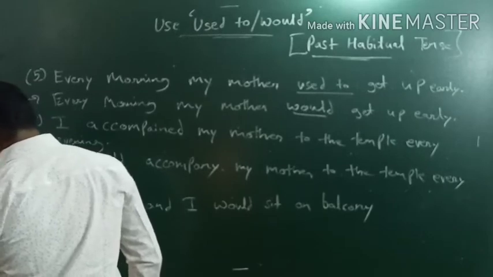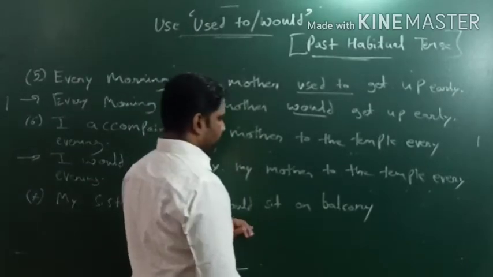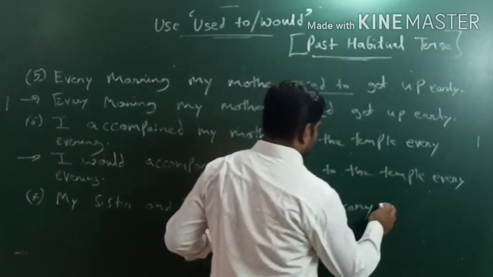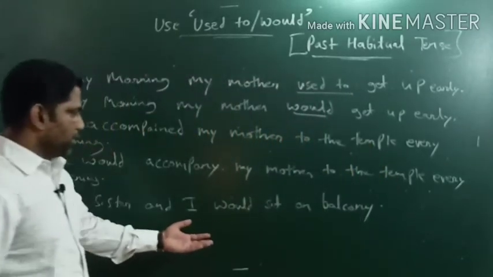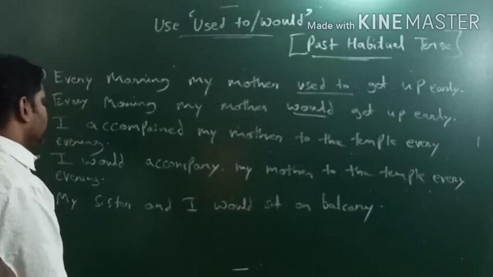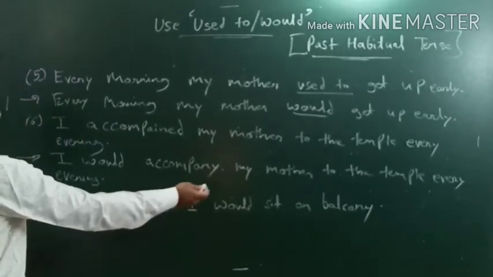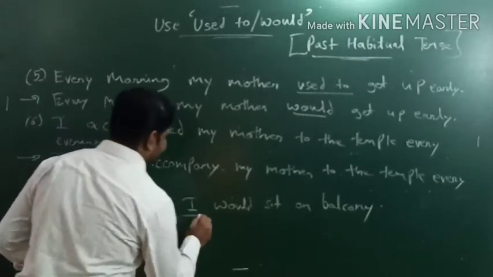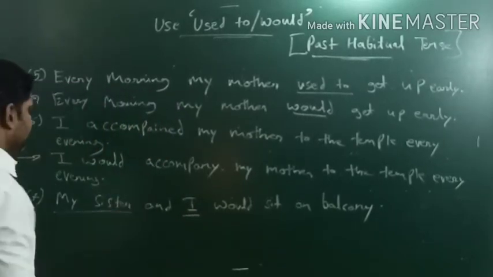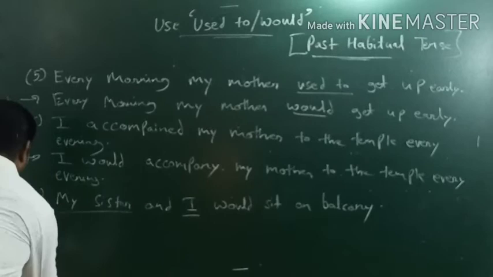Okay, my sister and I would sit on balcony. Full stop. So in place of would we have to use used to. My sister and I would sit on balcony. Here we have two subjects, my sister and I. So the subject will remain as it is.